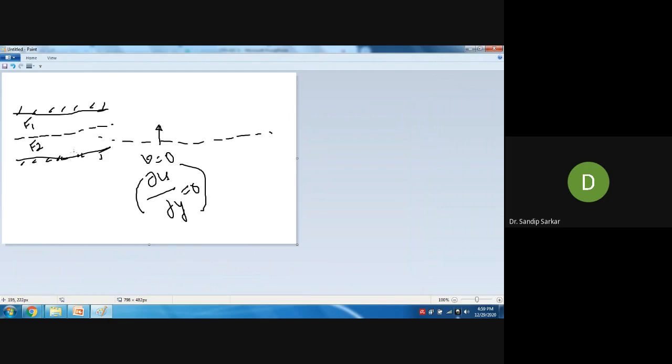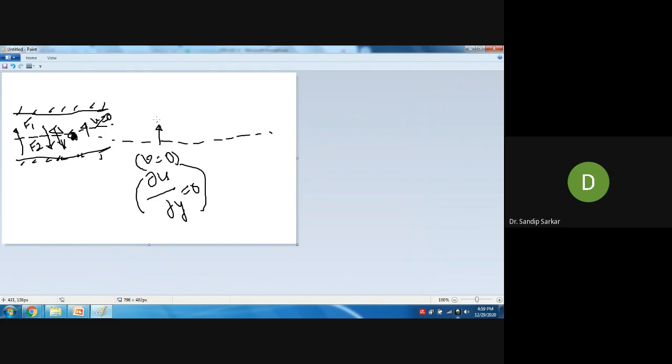Viscosities are different. At the plane of symmetry, or you can say this is called free slip boundary condition, the vertical velocity is 0. That is, there is no mixing. If there is mixing, then there will be velocity: fluid from this side will come here, and from this fluid will go here. There will be continuous mixing. So there is no mixing, that is, this vertical velocity is 0.